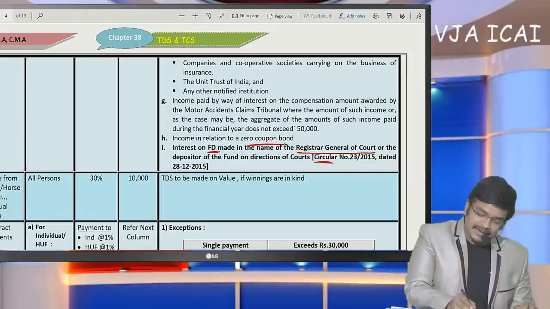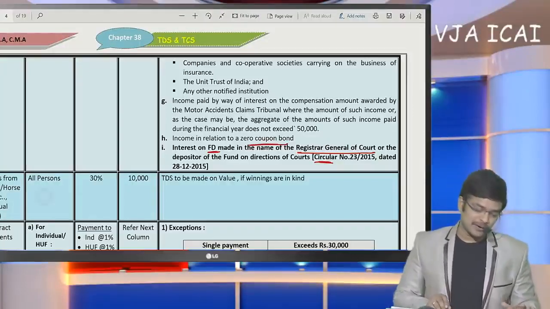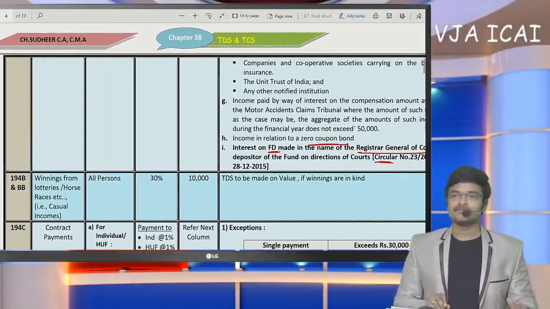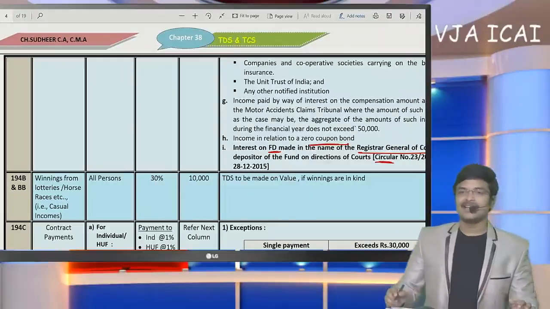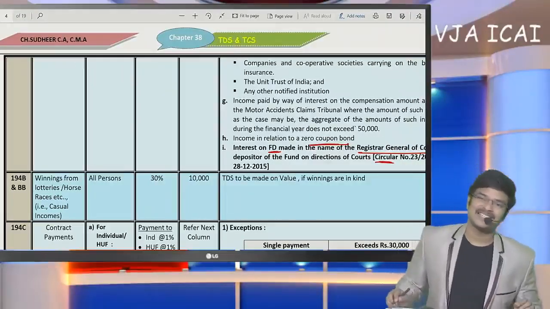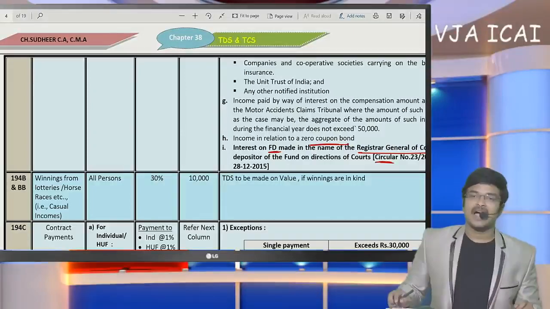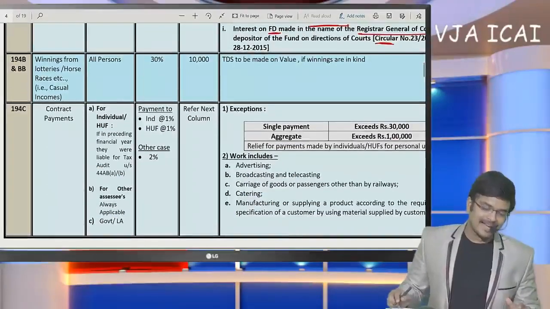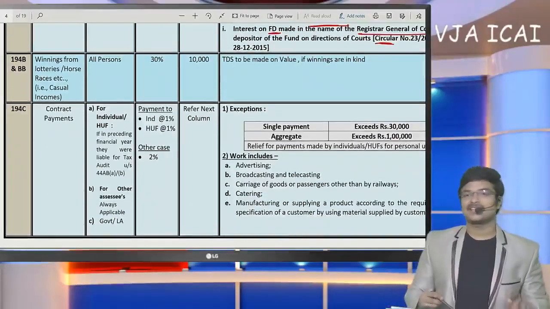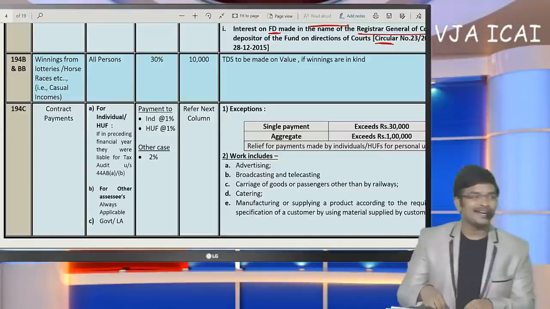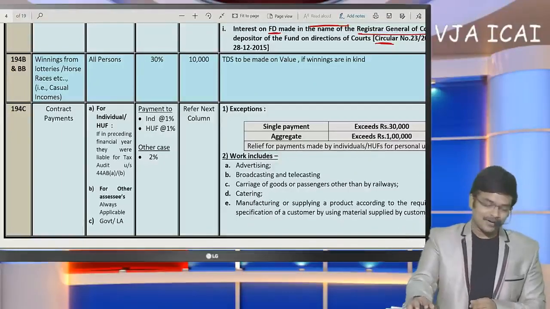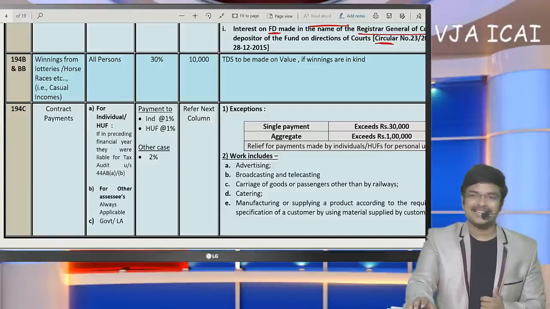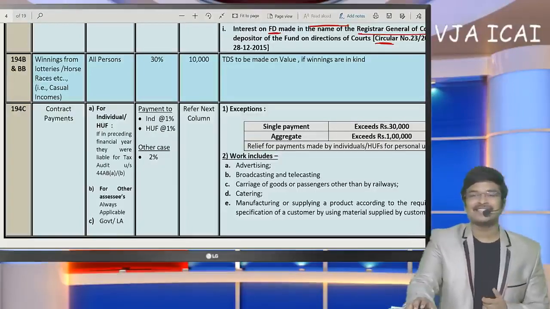And interest in relation to zero coupon bonds also: generally at the time of redemption, the difference of face value and issue price is the benefit to the investor, and on such benefit TDS will not be deducted on zero coupon bonds is the conclusion. Okay. And next, coming to the next section. So now we have discussed section 194A. Before continuing with 194B, BB and these sections, first let me clarify once again the applicability.